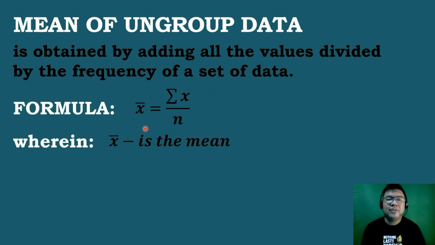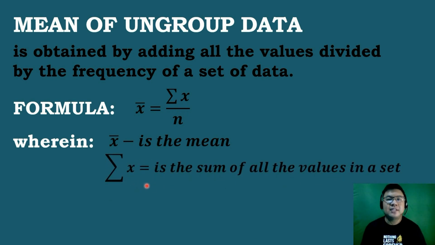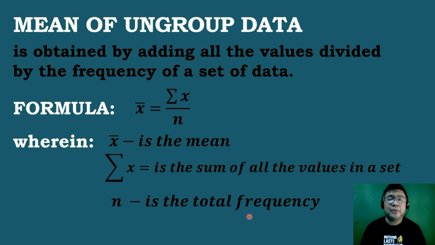We have x bar is equal to summation of x all over n, wherein x bar is equal to the value of the mean, summation of x is equal to the sum of all the values in a set, and n is the total frequency. Let's solve our first example.